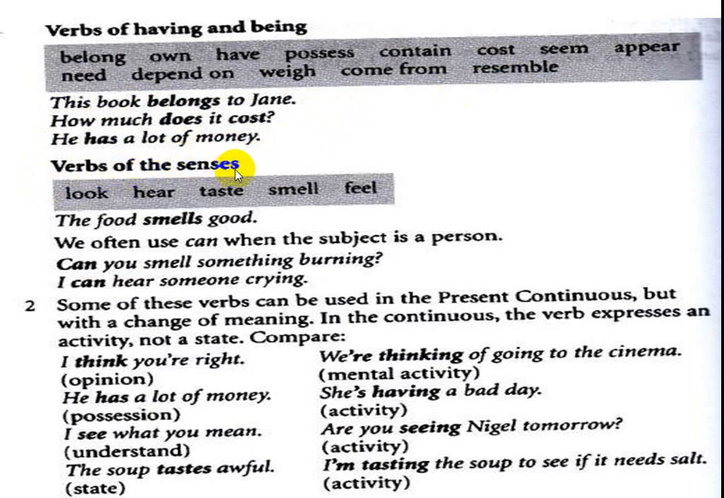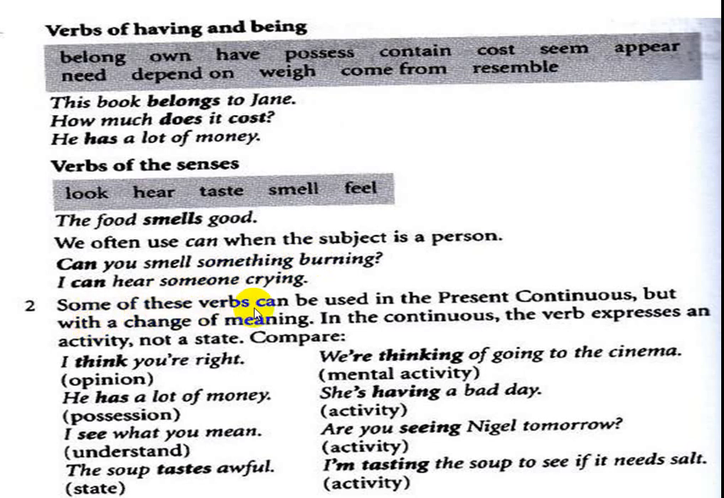Verbs of the senses: look, hear, taste, smell, feel. For example, the food smells good. We often use can with these verbs when the subject is a person. Can you smell something burning? I can hear someone crying. So all these verbs that we discussed are state verbs.